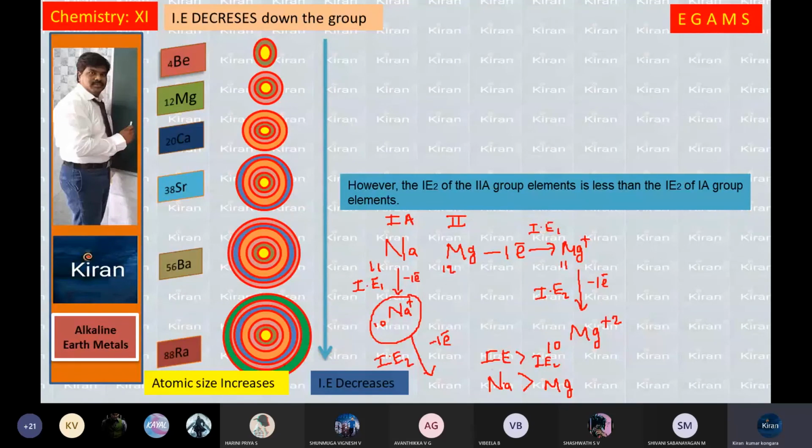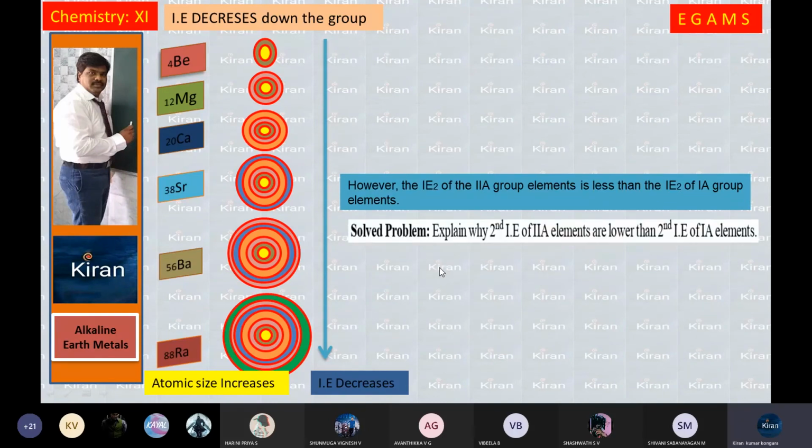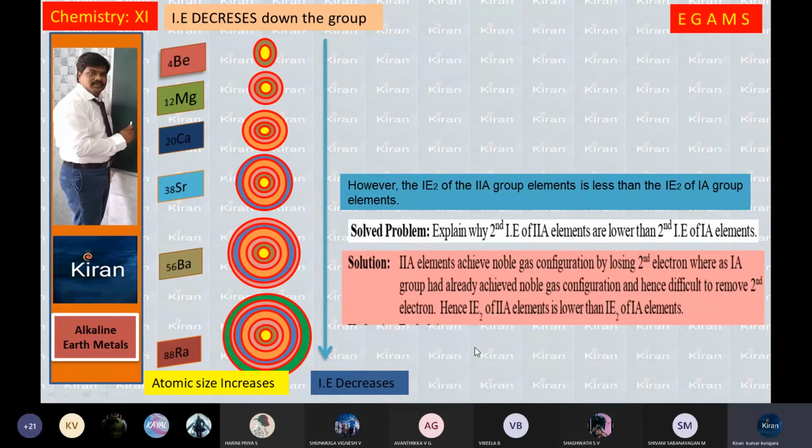That statement is given here. However, the IE2 of second A group elements is less than the IE2 of first A group elements. Solved problem: explain why the second ionization energy of second A group elements is lower than that of first A group elements. Same explanation I have given you, only I am giving it in statement form.